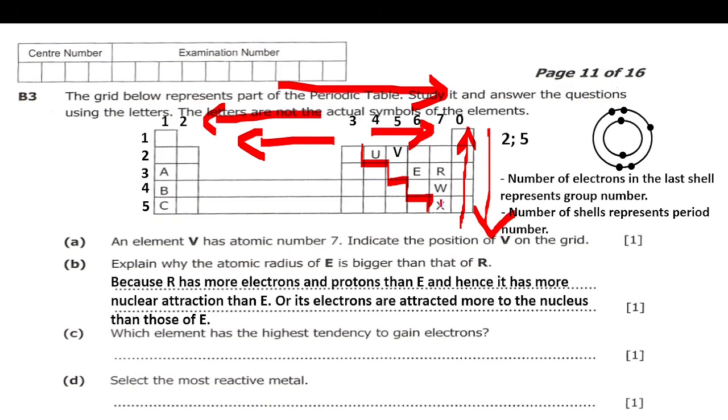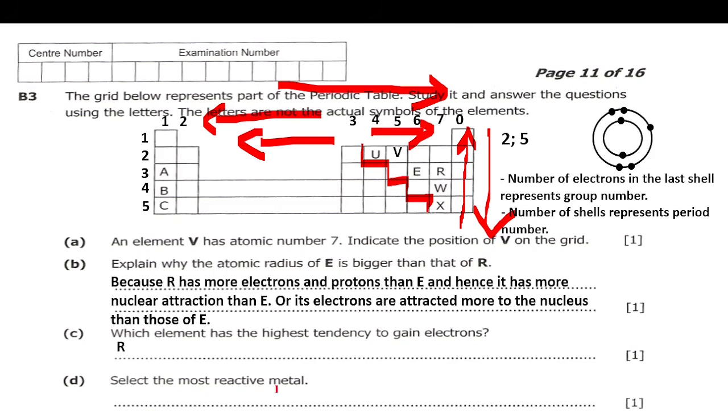So this group is furthest, so you expect it to have more tendency to gain electrons. But again, within this group, those which are up have more tendency to gain electrons than those which are down. So R surpasses W and X. So our answer here is R.